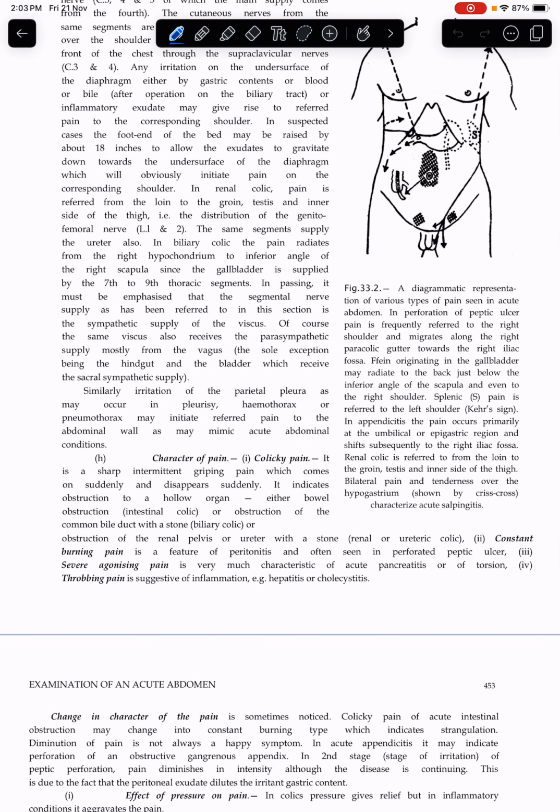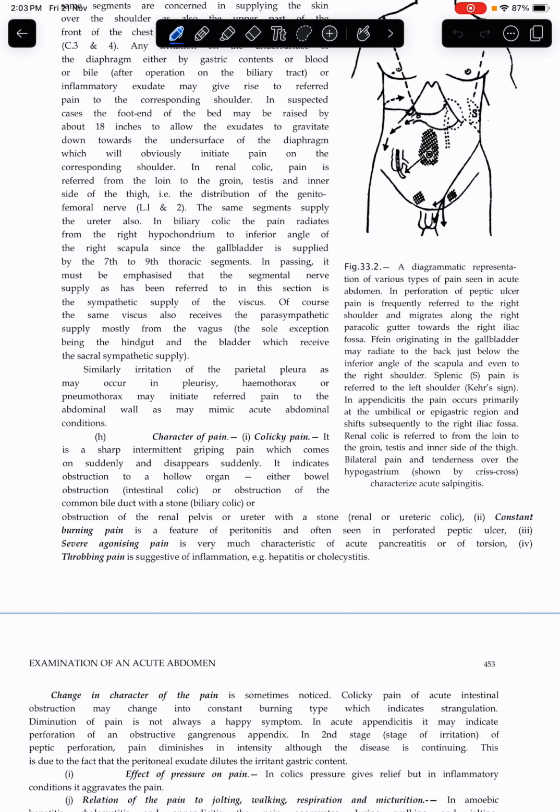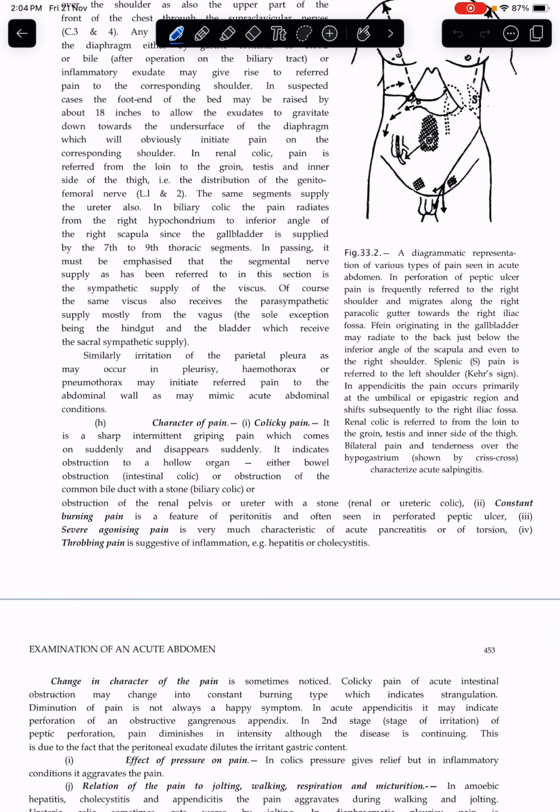Similarly, irritation of the parietal pleura, as may occur in pleurisy, hemothorax or pneumothorax, may initiate referred pain to the abdominal wall, as may mimic acute abdominal conditions.